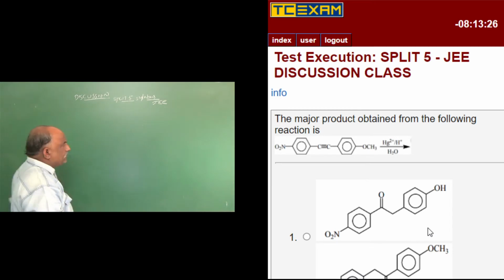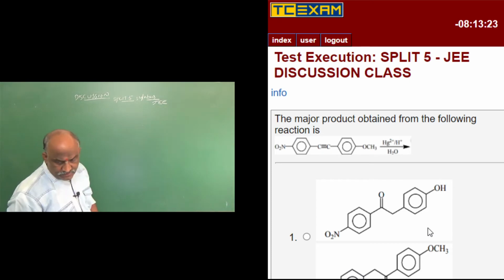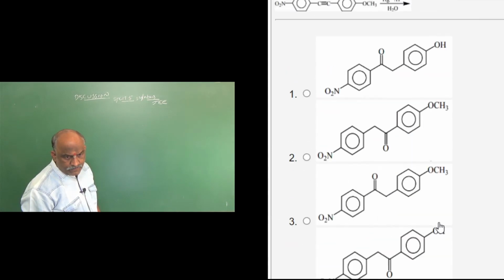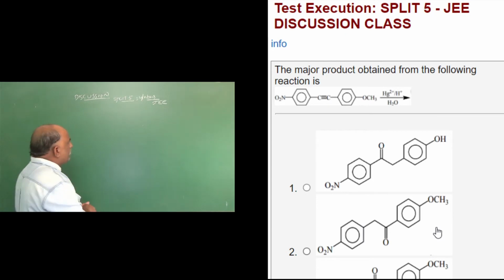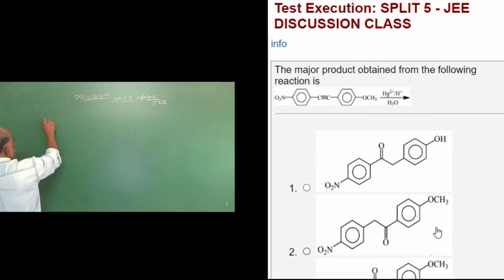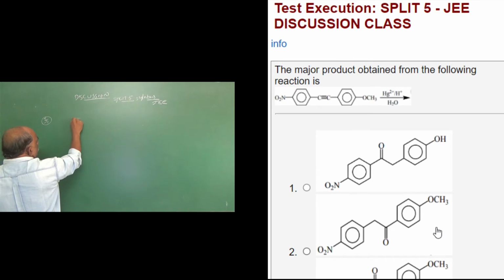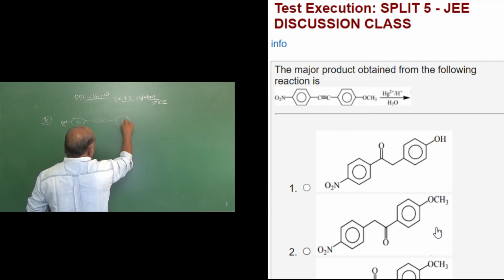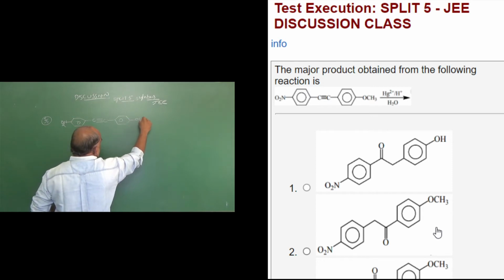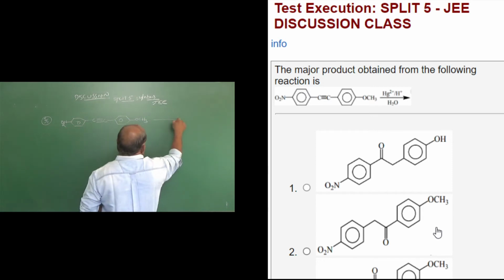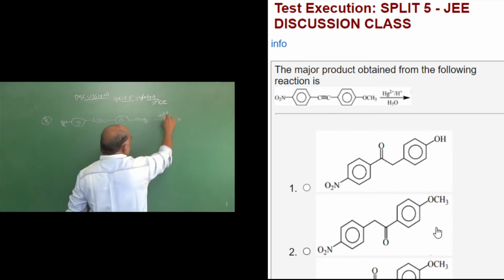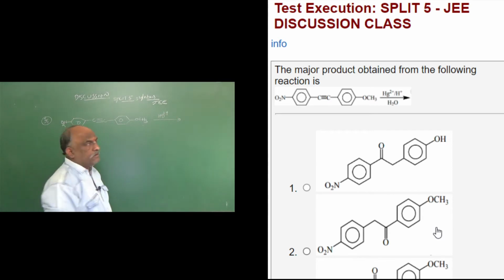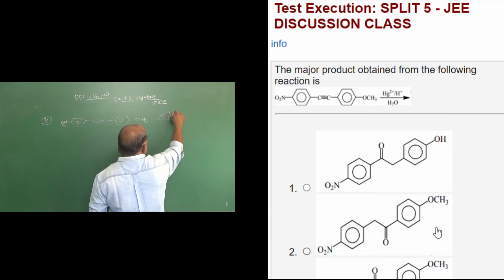So here the question given is number 35. Hg2+, H+.